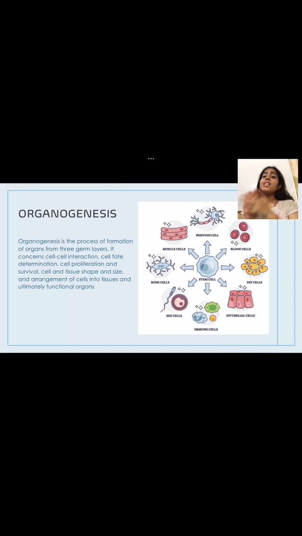Only a stem cell can form a number of organs. There are a number of organs that are formed. Then we form the organ system, the whole organ system. Then after the organ system, the organism is formed. Organogenesis is a kind of middle stage of the formation of a whole new adult organism.